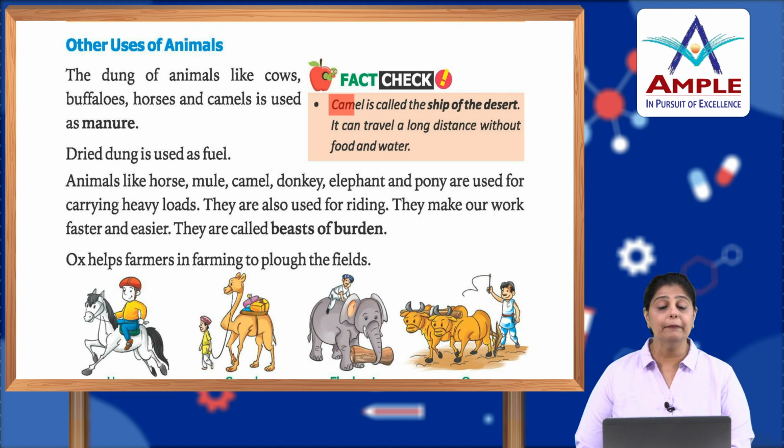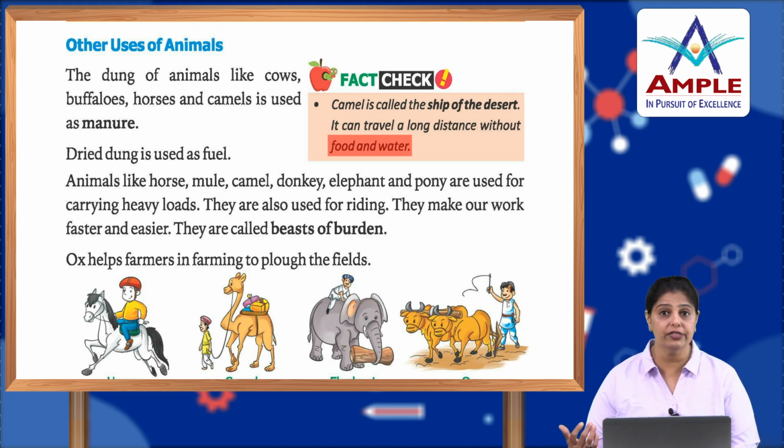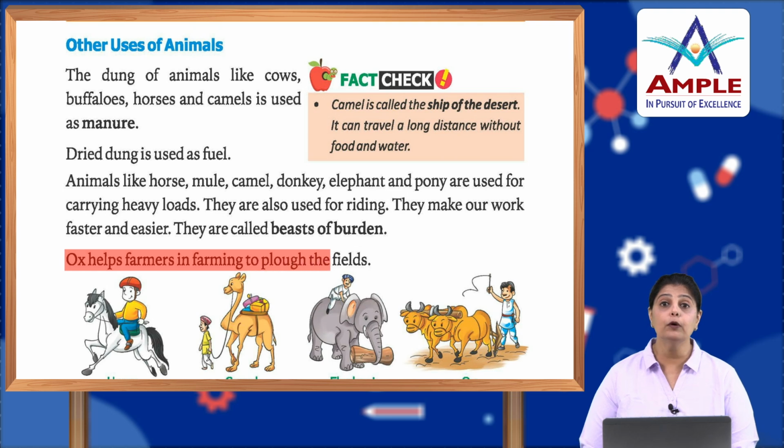Now, camel is also called the ship of the desert. It can travel a long distance without food and water. Now, camels, this is a fact check. The camels have humps. Inside this hump, the food and water is stored, and that is the reason why the camel can go without food and water for months together. Now, there are certain animals like the horses, mule and all, which carry the loads for us on their back, and that is the reason why they are called the beasts of burden. Ox helps farmers in farming to plow the fields.